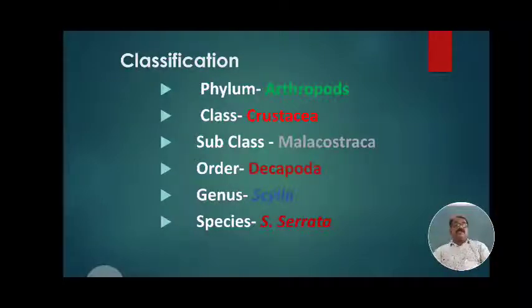Subclass Malacostraca, order Decapoda, deca meaning ten-footed, genus Scylla, and species Scylla serrata.